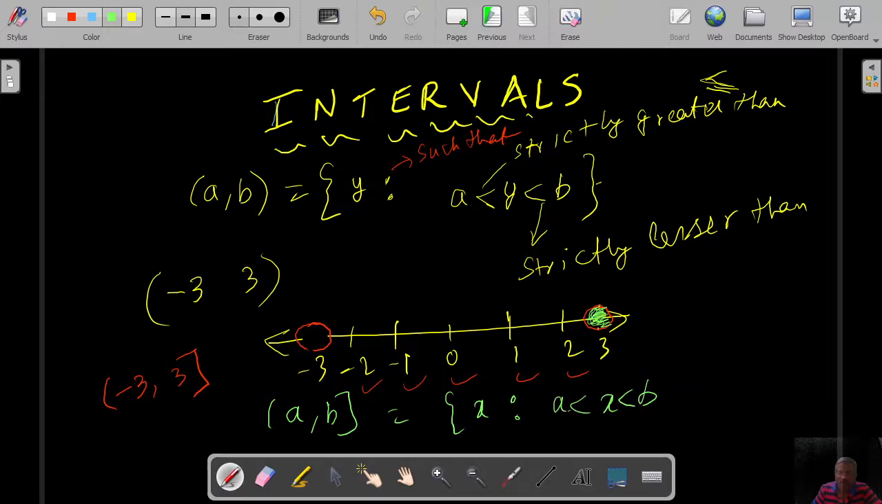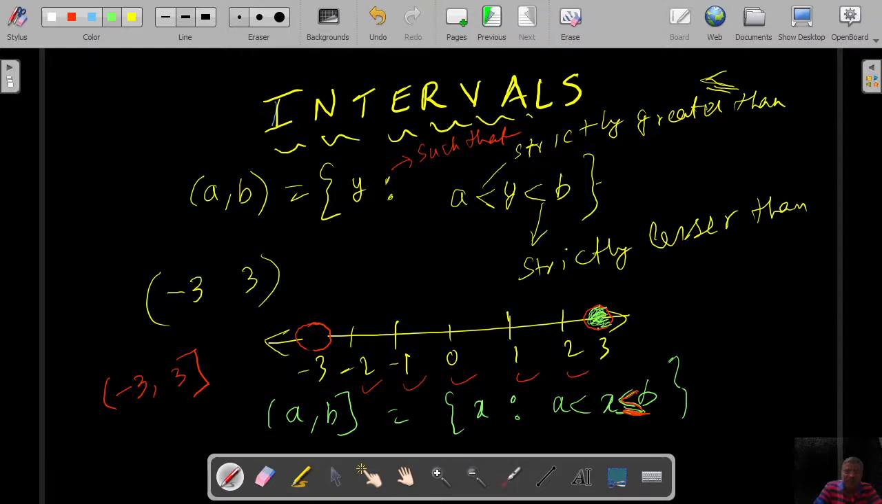Surely it should not contain A, so it will be strictly greater than that, but it can be B. So I will say lesser than or equal to. That element can be added. If the box is there, that side element we can add.